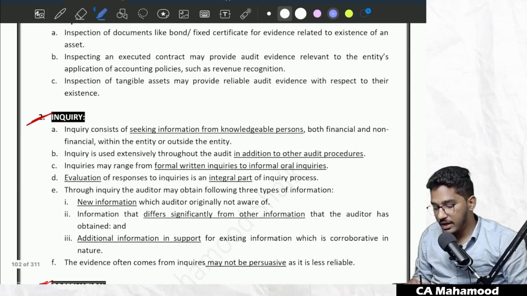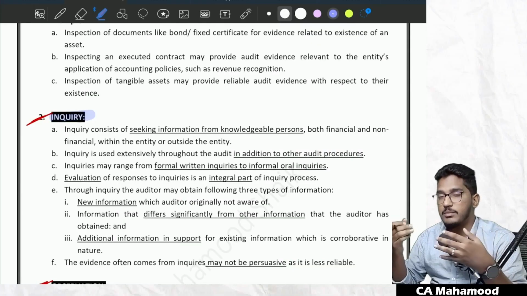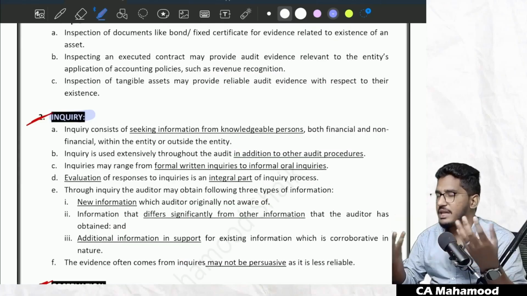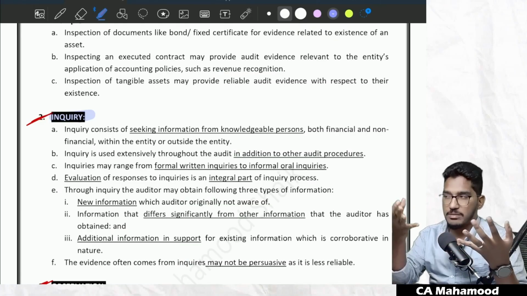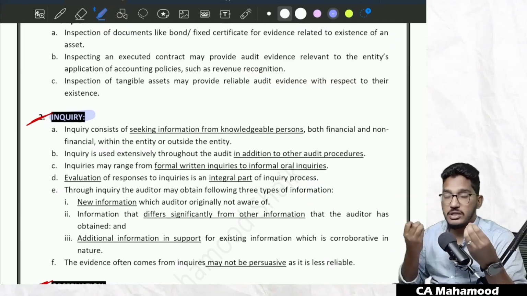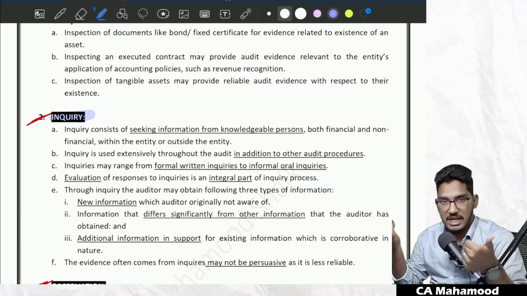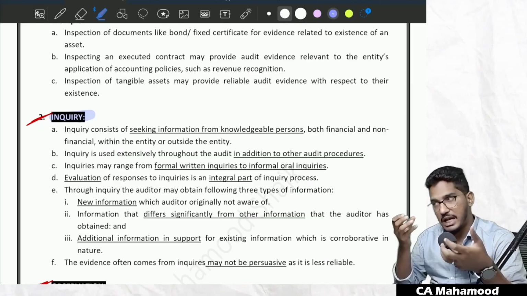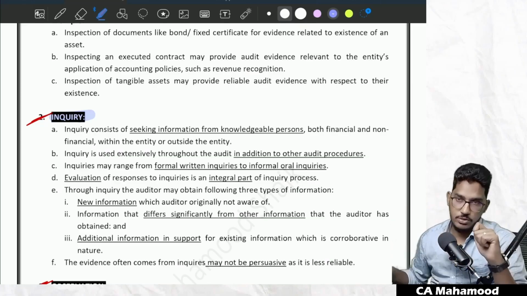So then what is inquiry? Inquiry means seeking information from the knowledgeable persons. Nothing but inquiry means you are asking the questions and getting the responses. Whoever you feel knowledgeable in the organization, you go to them, ask the questions and get the information. That seeking of information from the knowledgeable persons, that we call it as inquiry. And that inquiry can be informal oral inquiry, or it could be a formal written inquiry also.